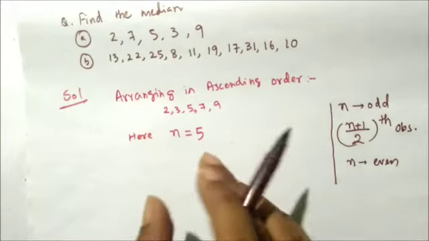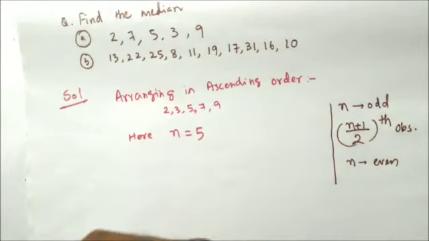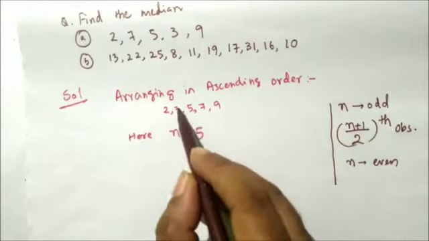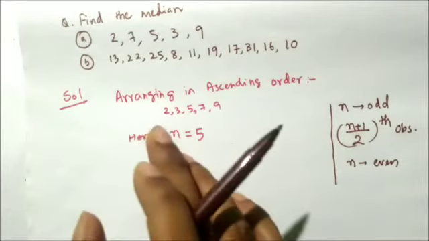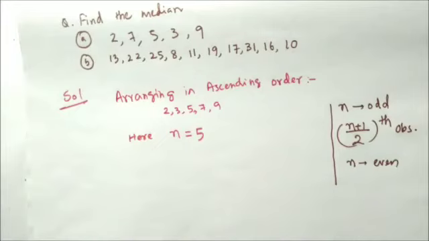We have 5 observations, and our task is to find the middle observation. That will be the median, because in a set of data, the middle number is called the median.